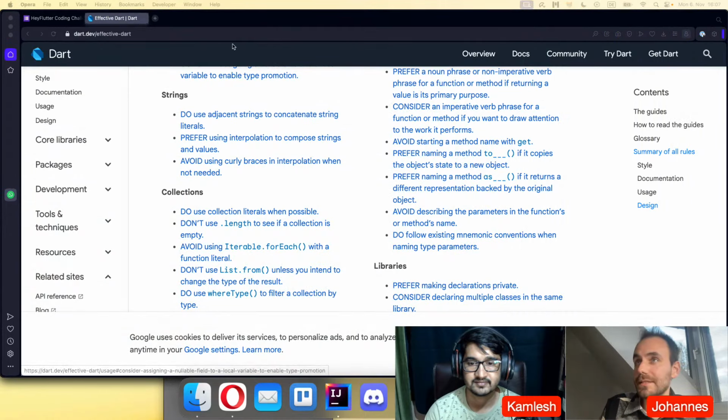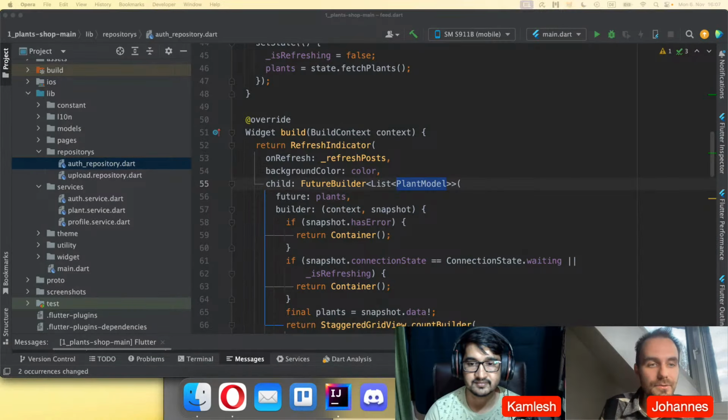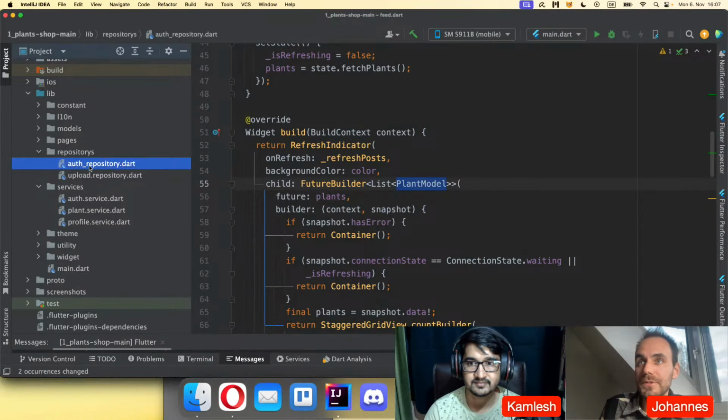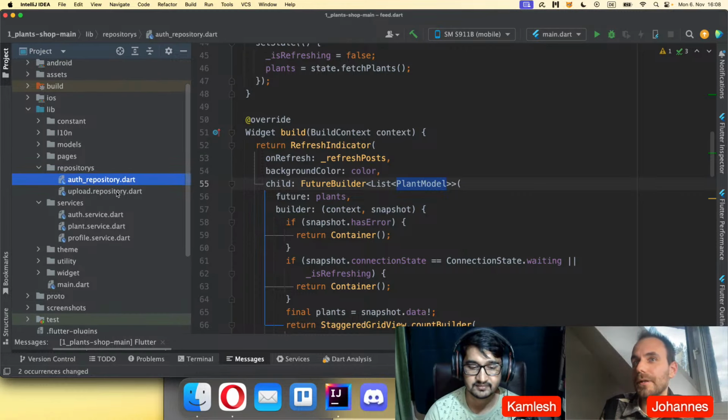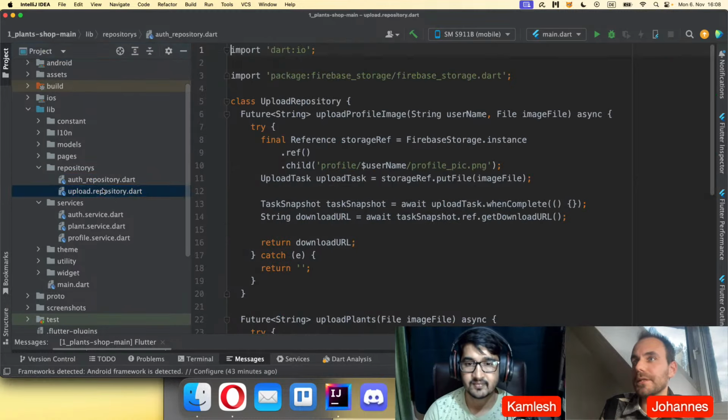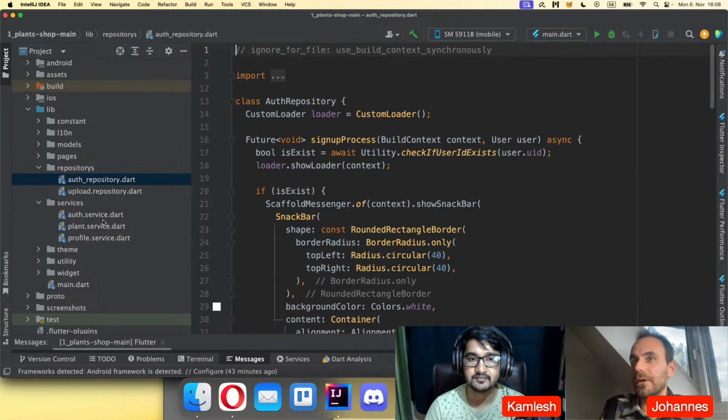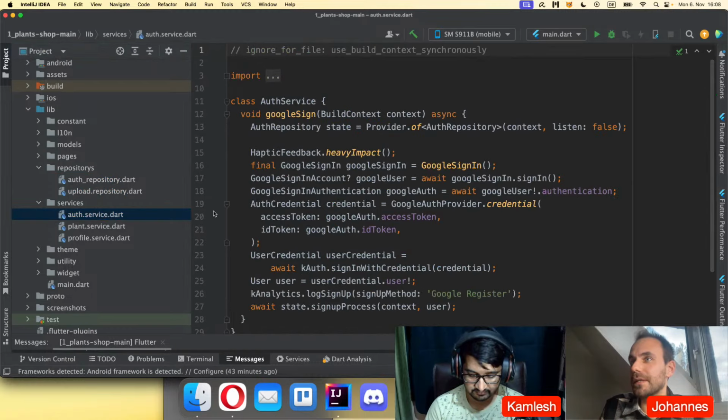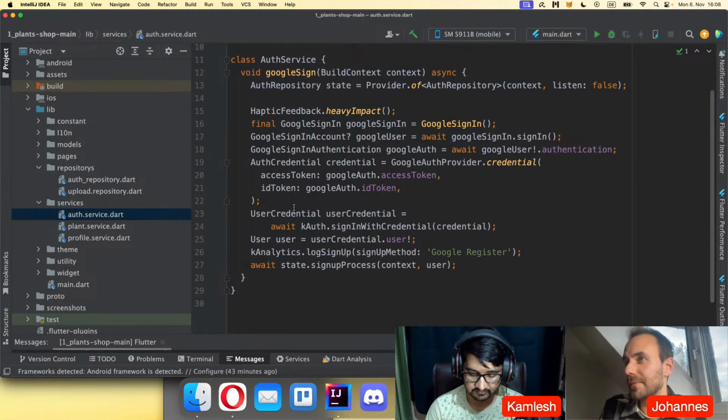Okay, so let's go back to our project. Let's look at some other things. So we have also looked at that we should use snake case notation here. Services, auth, okay. Yeah, here I think he is using, I don't know where he is using it. Let's see. Auth service. Yeah, we can also go into this file.